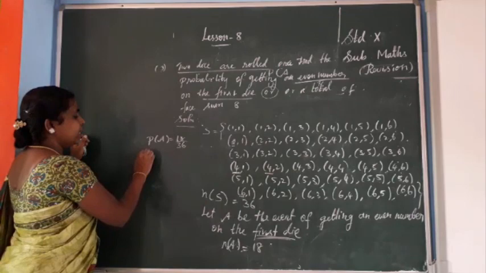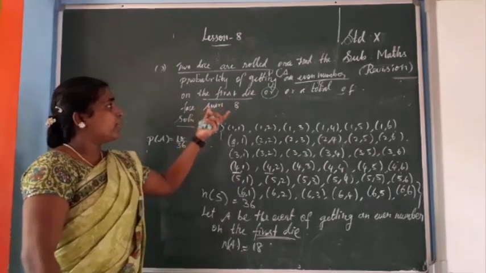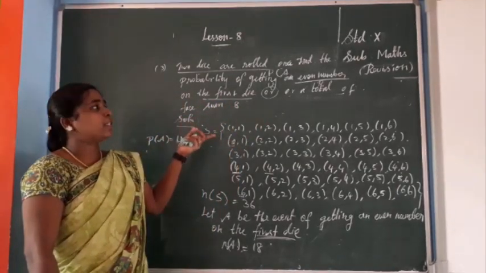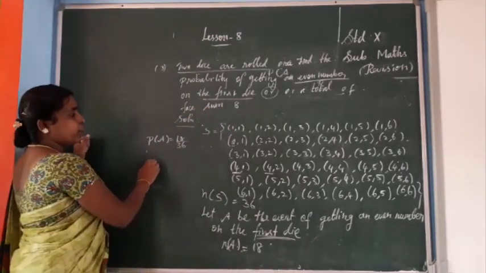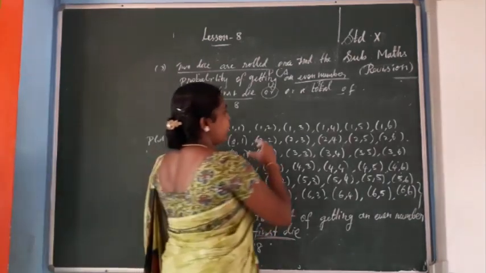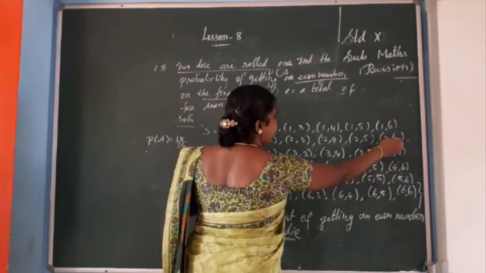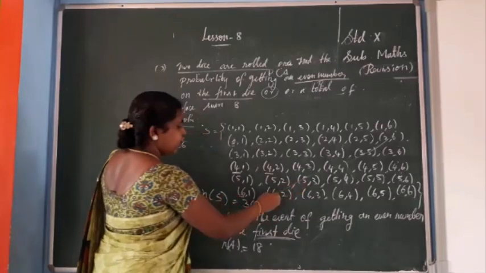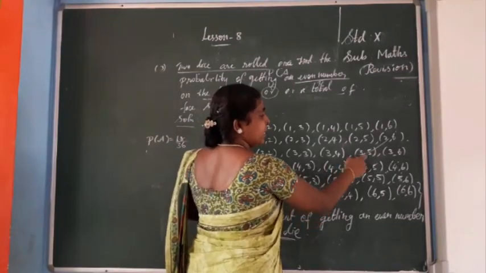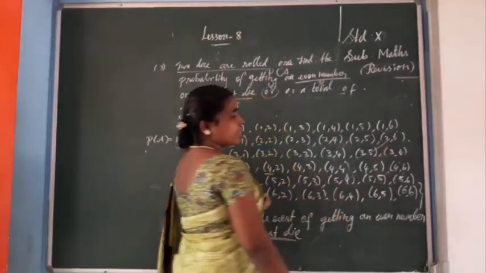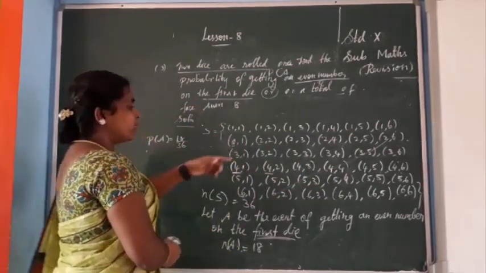Next we need B, isn't it? Let B be the event of getting a total of face sum 8. Face sum is 8 means when you add these two numbers, you want to get 8. What are the terms here? You see 2,6; diagonally 6 plus 2 is 8, 5 plus 3 is 8, 4,4 is 8, 3,5 is 8, then 2,6 also 8. Above that the values are less than 8, below they are greater than 8. So these are the possibilities.